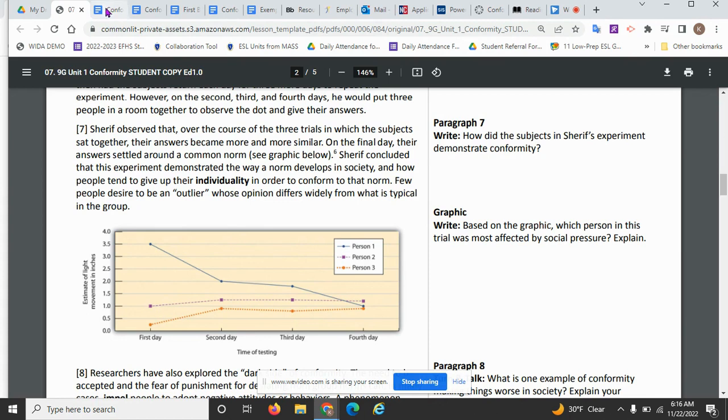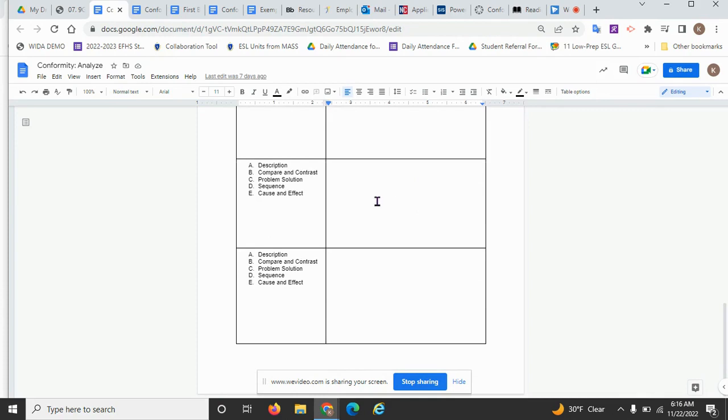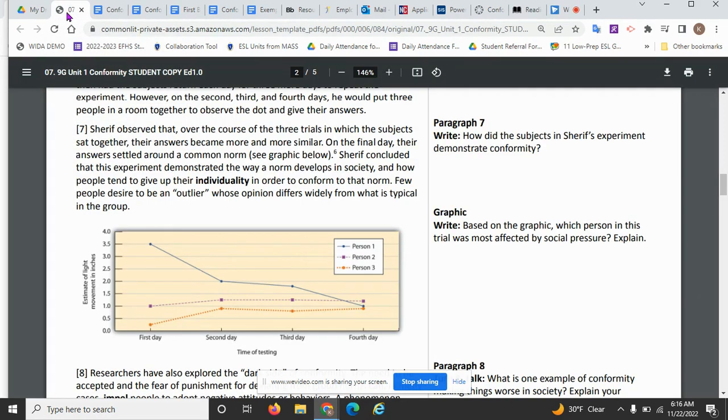So let's go and put in your graphic organizer, the circle in the middle, and the main idea or the topic is the observations of the experiment. Then in each bubble out here, we're going to put a supporting detail to the observations. On the final, your supporting details are going to be in the rest of the paragraph.